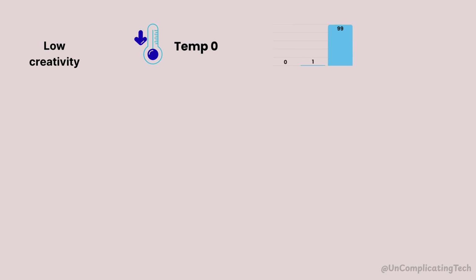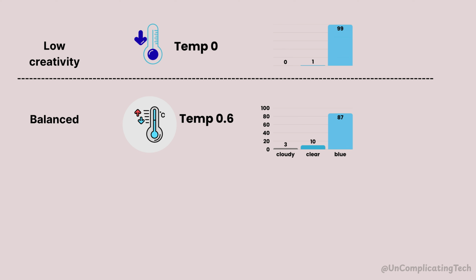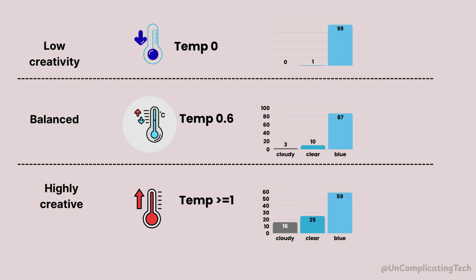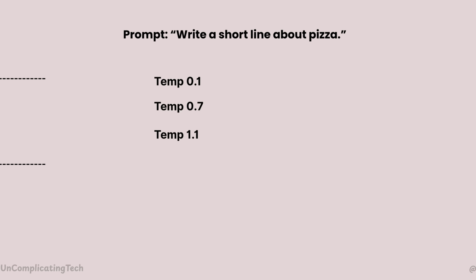At low temperature, close to zero, the model becomes conservative. It will almost always pick "blue" because that's the most likely choice. At a moderate temperature, it still favors "blue," but sometimes you will see "clear" or "cloudy." At a higher temperature, which is around 1 or greater than 1, the model loosens up. Even the less likely options get chosen more often, making responses more creative but also more unpredictable. So, low temperature means highly reliable, and high temperature is creative.